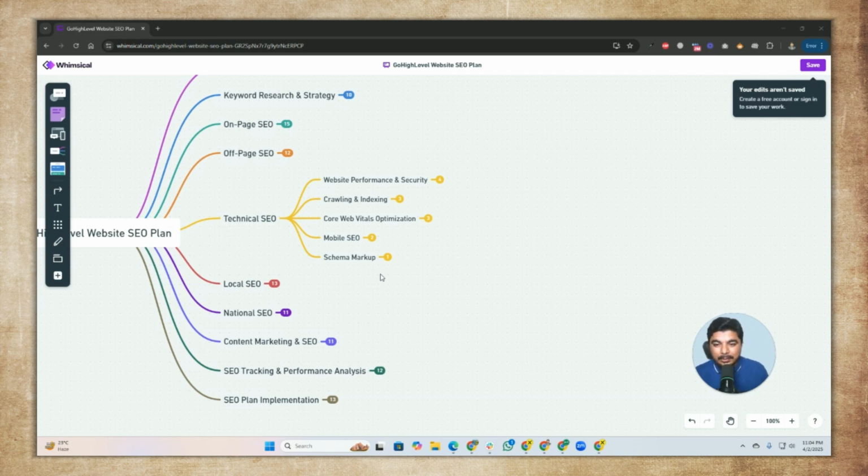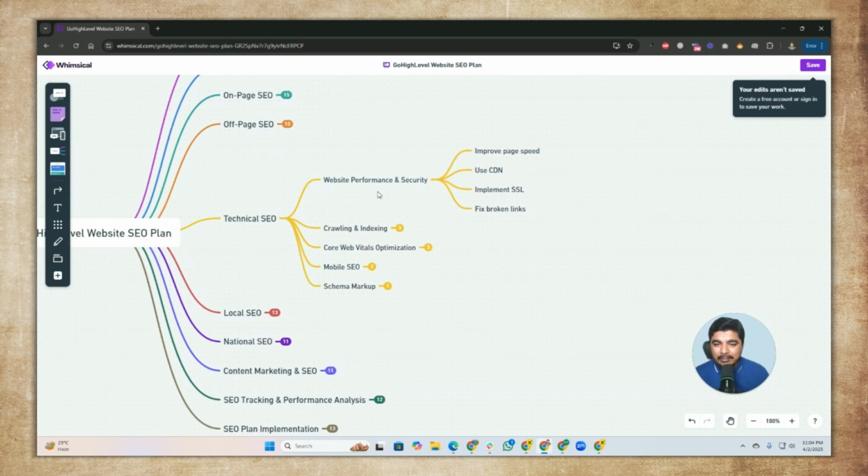So we need to take care of all these things in technical SEO. The first step is website performance and security. We have four things, like improve page speed. We will improve our page speed. We need to use a CDN, a content delivery network, a third-party network we will use for our website, and that will help to load your website faster, and implement SSL for security purposes.